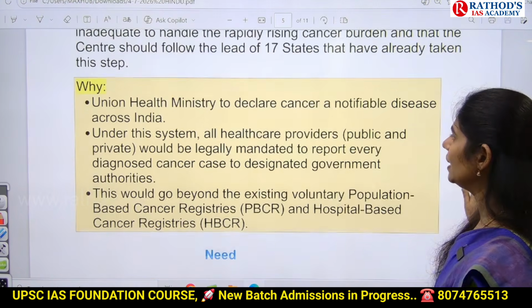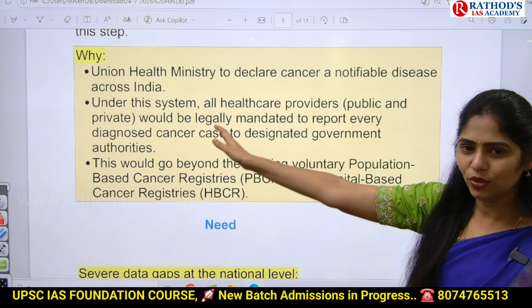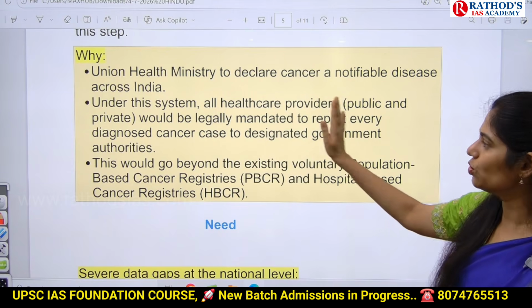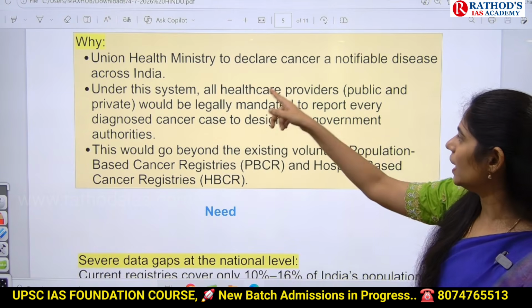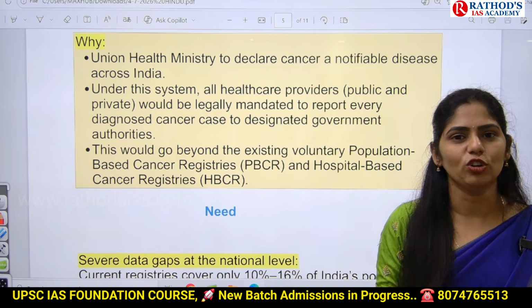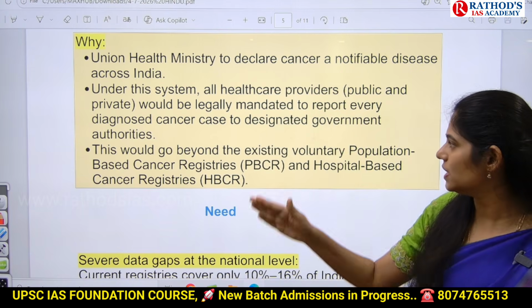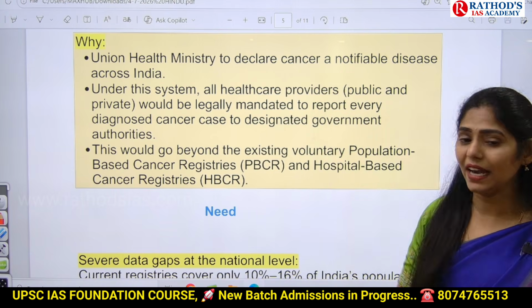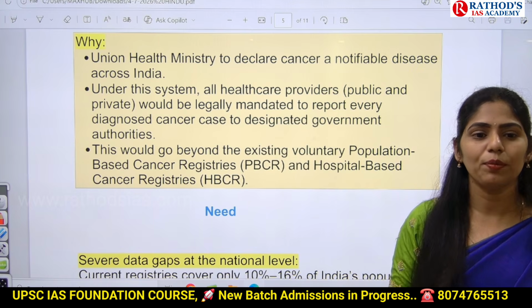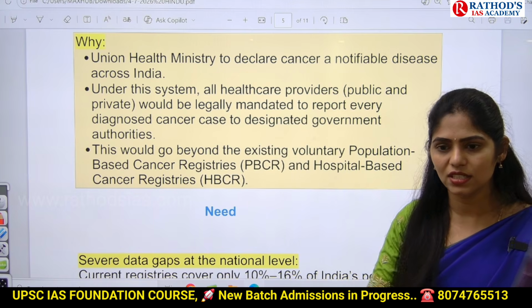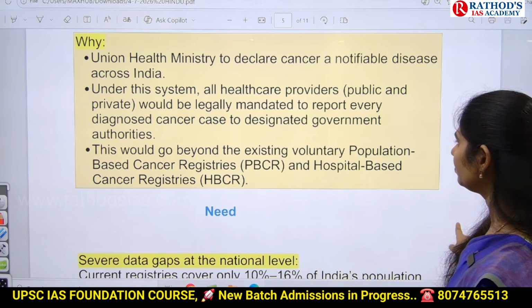If our Union Health Ministry declares cancer a notified disease, then our healthcare providers, both private and government hospitals, are legally mandated to report the number of cancer cases.